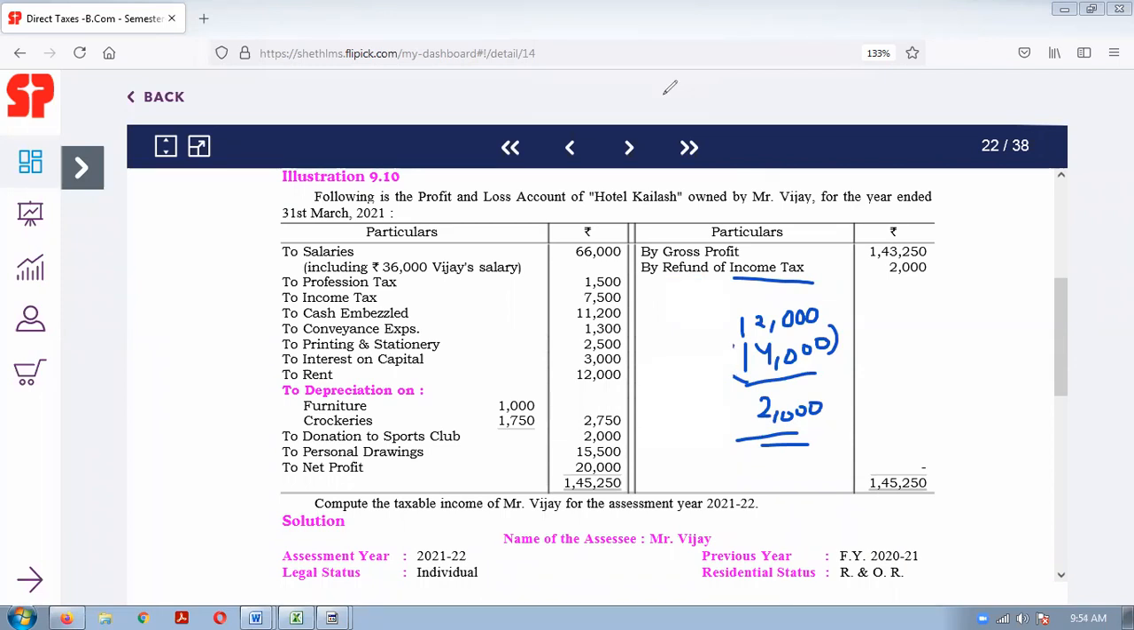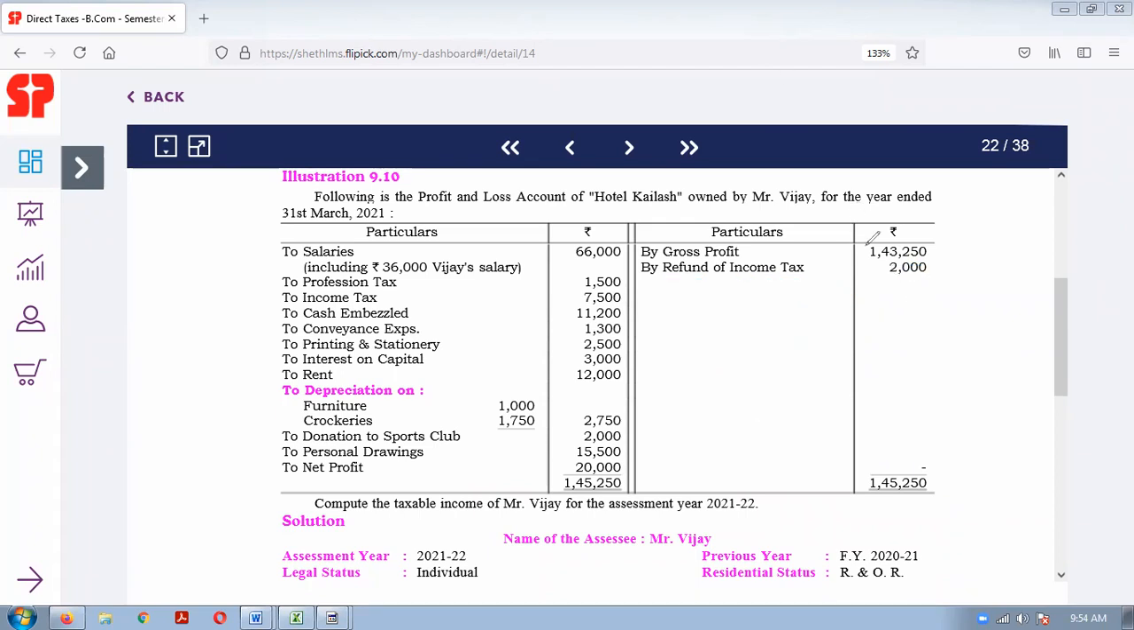Okay, so in this case, the income tax department has refunded Mr. Vijay 2,000 rupees. Means, for example, assume Mr. Vijay had to pay 12,000 as the income tax, but he paid 14,000. So 2,000 he paid extra. So this will be the refund given by the income tax department.